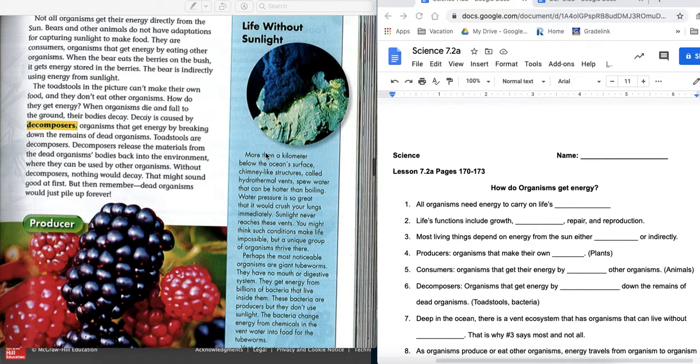Okay, life without sunlight. More than a kilometer below the ocean surface, there are chimney-like structures called hydrothermal vents. So this is hydro, water, thermal, heat. They spew water that can be hotter than boiling.